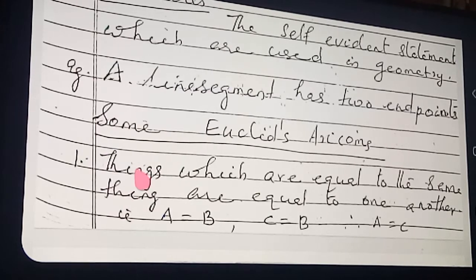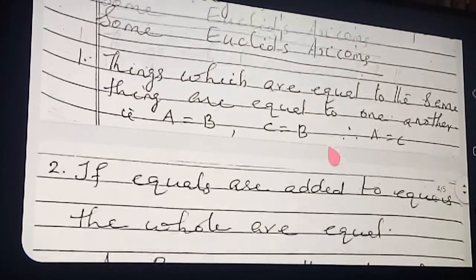So which are the things we have taken? A and C are the two things, equal to the same thing. Same thing means here B is the same. So A equal to B and C equal to B, then what will happen? Automatically A and C will become equal. Clear? That will be written. Now you understand the word meaning. Things which are equal to the same thing are equal to one another. So A and C are equal. Clear concept? Okay, now move to the next point.